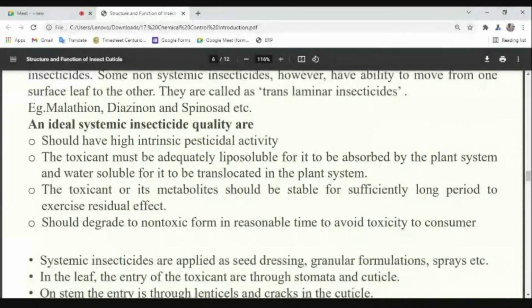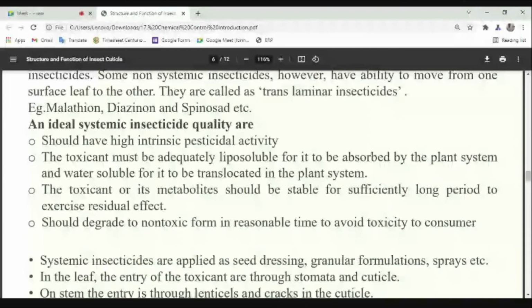Then what is the next point, about the residual toxicity? Systemic means they are present from root to fruit. Suppose you are applying one systemic insecticide to brinjal. Then in the fruit, which is the consumable one, which we are consuming, there also the insecticide will be there. So what should be the residual toxicity?